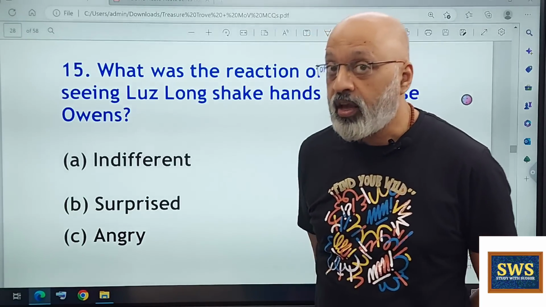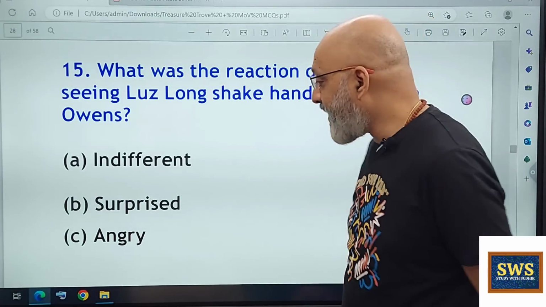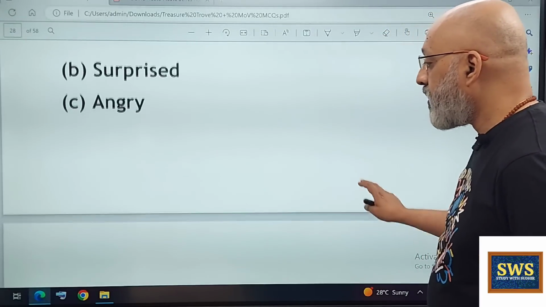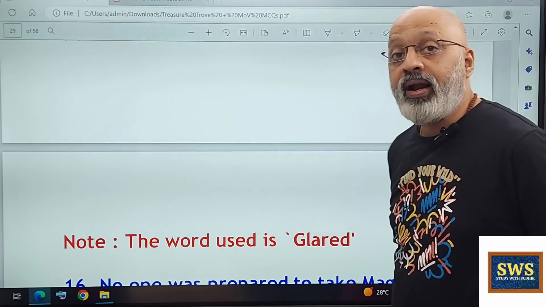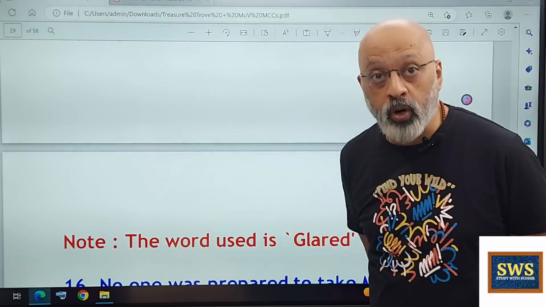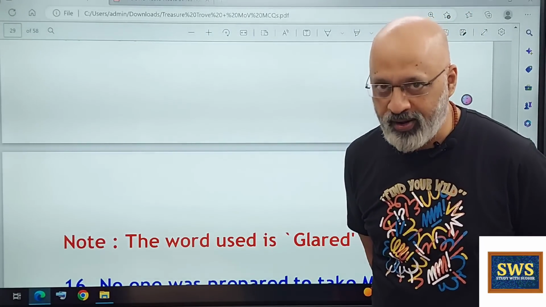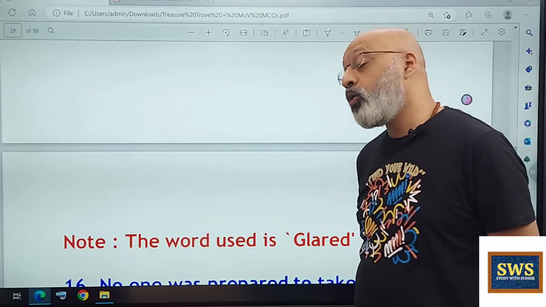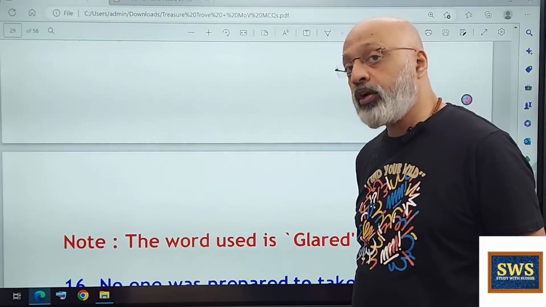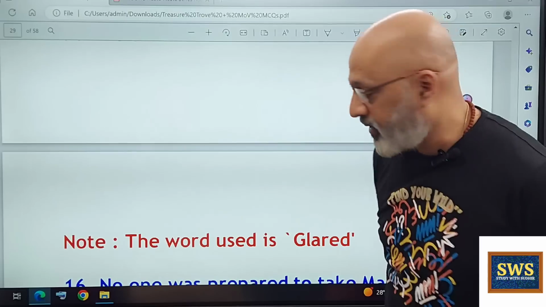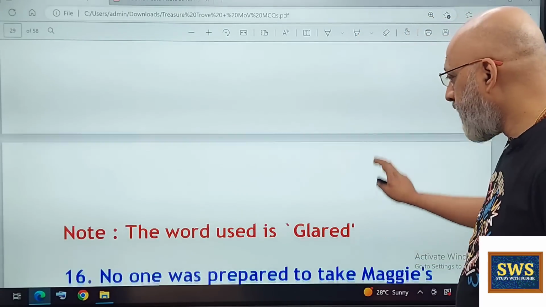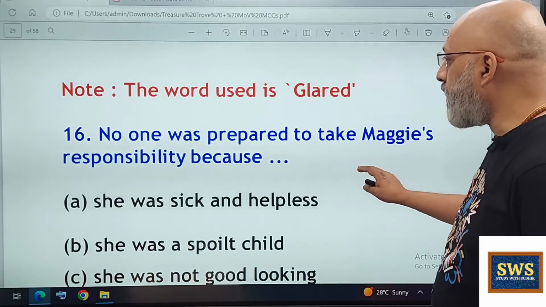Angry? Yes. If you recall, what does the text say? The word that has been used is glared. Glared means to stare. If you stare at someone, it will seem that you are angry, right? So the closest and the most appropriate option is angry. Agree? If you agree, write agree.